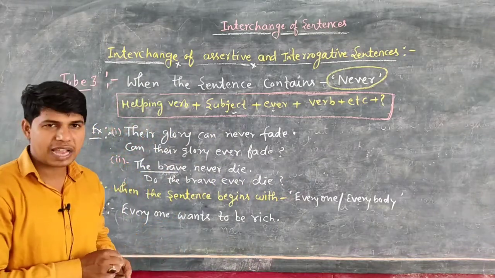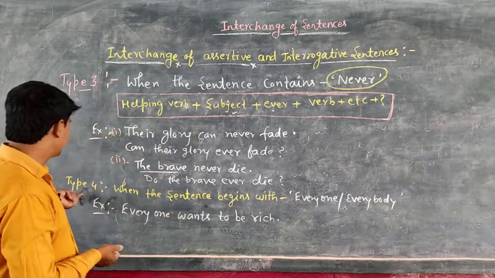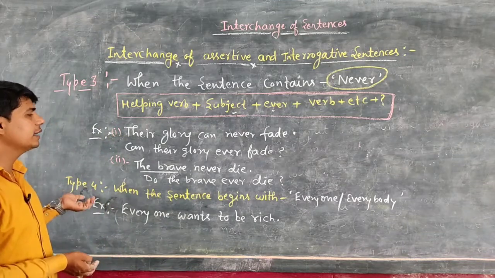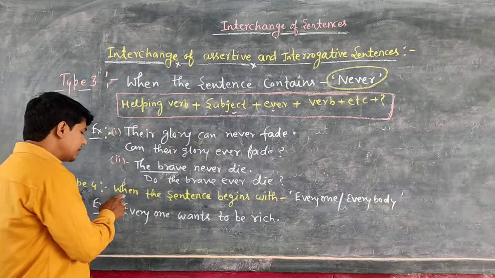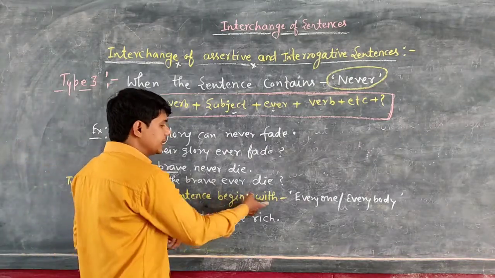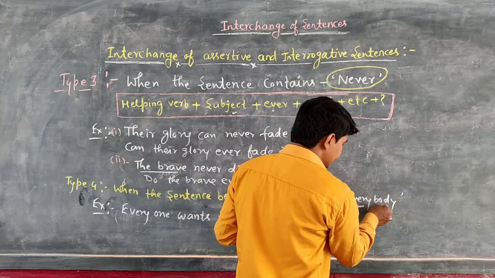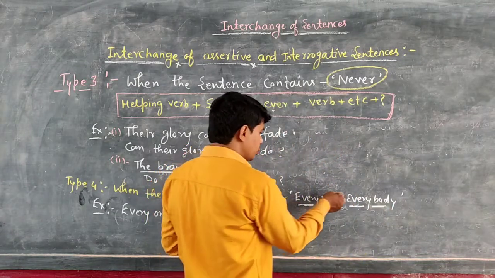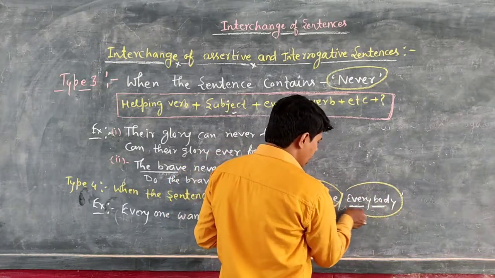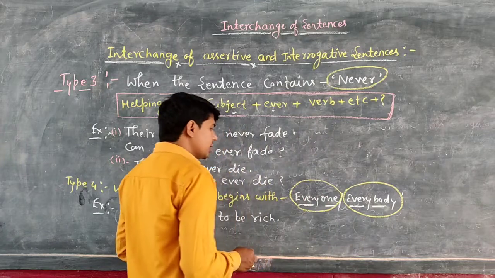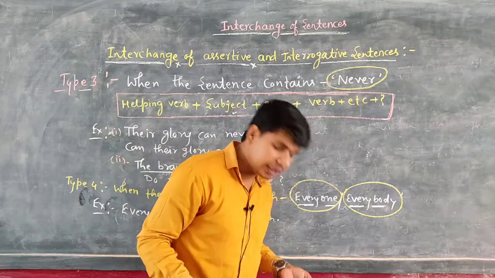Okay, students, I hope you have got all these points very well. Now see the next type of interchange of assertive and interrogative sentence. The next type is when the sentence begins with everyone or everybody. Just remember these two words. If the assertive sentence begins with the word everyone or everybody, in that case, how will you interchange the sentence into interrogative?